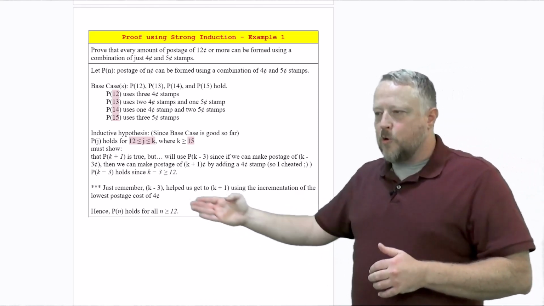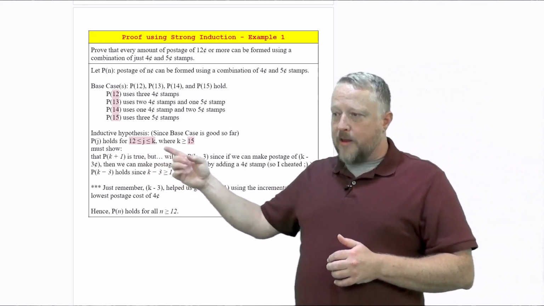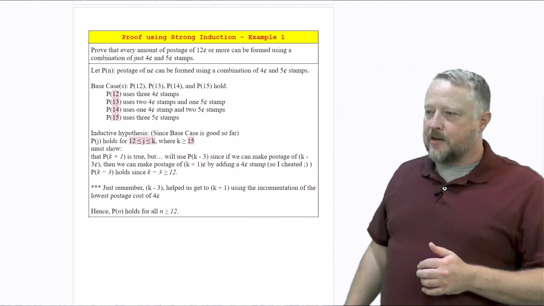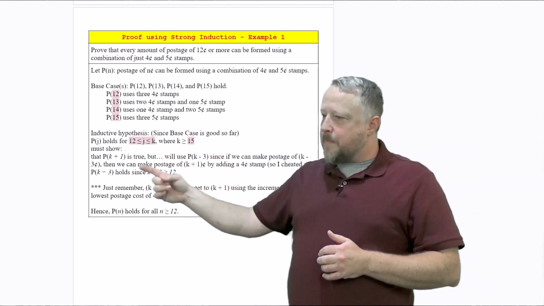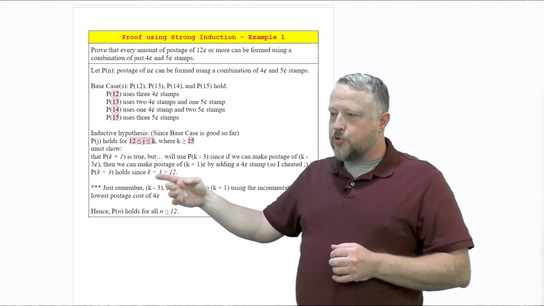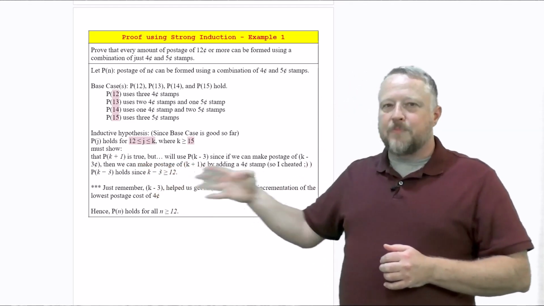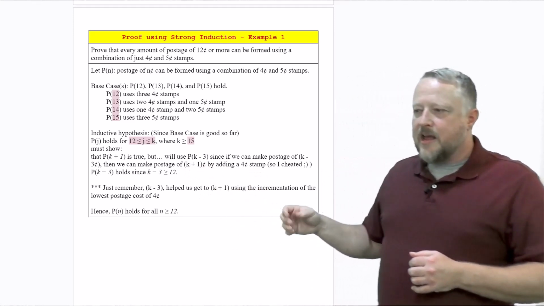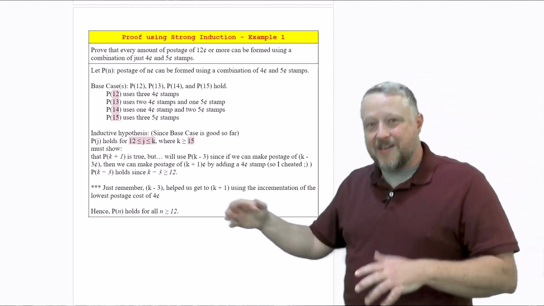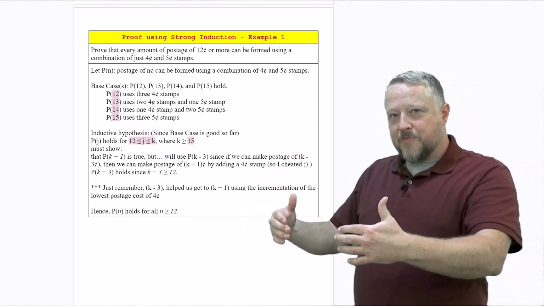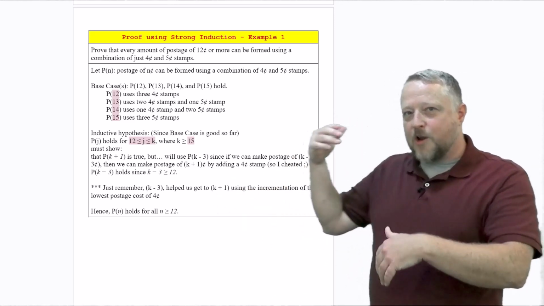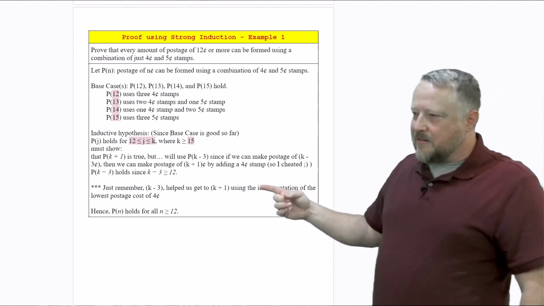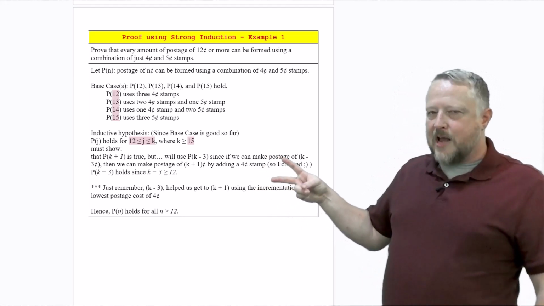I'm going to assume that it's going to hold for all that, where now my next value above that is going to be 16. So I must show that P of k plus 1 is true, but I'm going to do something sneaky. I'm going to do P of k minus 3 because of my 4-cent stamp item. So I've stepped up 4, but I'm going to go back 3 here to try to get it to the next one up.